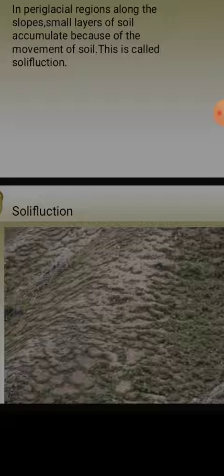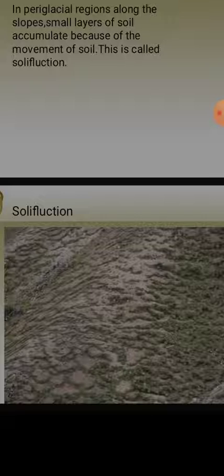If the area has very little rainfall, an arid or dry region, there is mechanical weathering, and chemical weathering when there is more rainfall. Disintegration of rocks also takes place due to rapid mass movement and slower mass movement. Understood? Rapid mass movement means rockfall, landslide, mudslide, but slower mass movement is very slow.